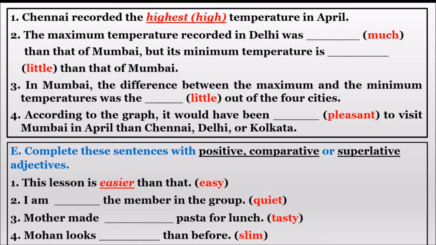Now in page number 12, let us do the exercise of E Roman. Complete these sentences with positive, comparative or superlative adjectives. Positive means when we talk about only one thing. Comparative means when we are comparing between two. Superlative means when we are comparing with a group. This is the basic hint.